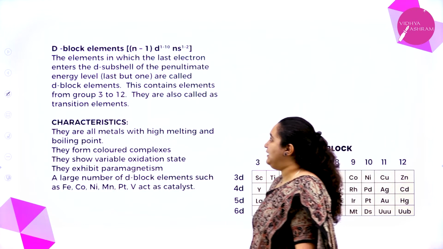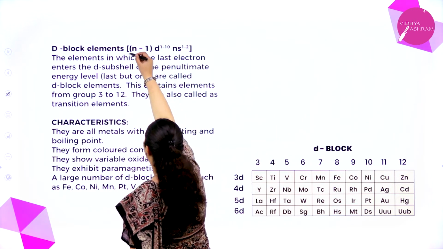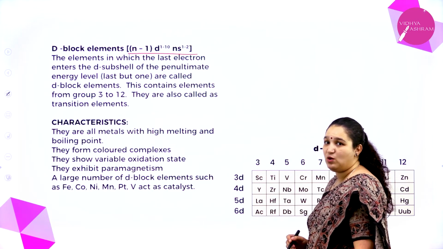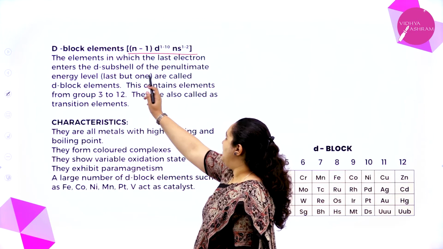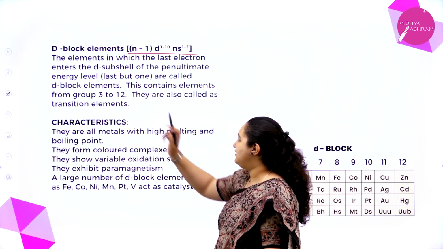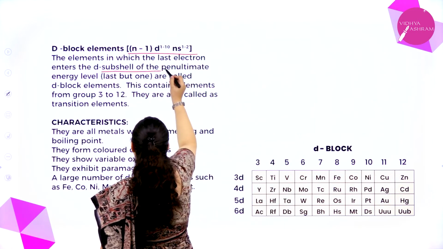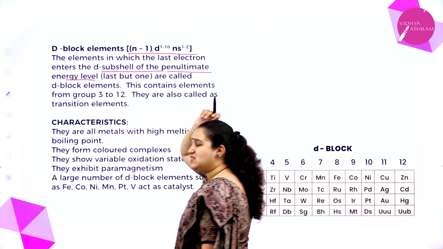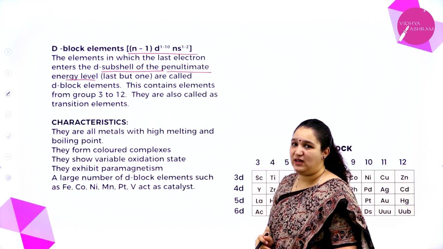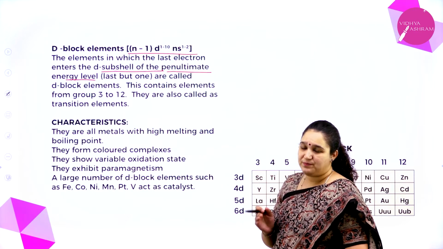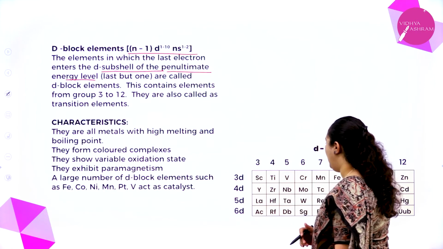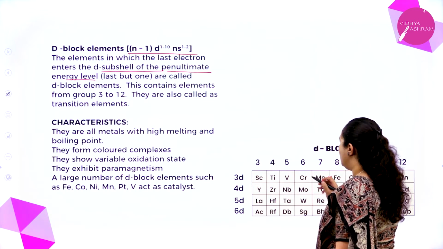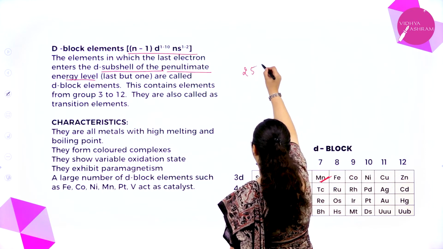Next, we have d block elements. Their electronic configuration is (n-1)d 1 to 10, ns 1 to 2. They are the elements in which the last electron enters the d subshell of the penultimate energy level. What is this penultimate energy level? To understand this, let me take an example: manganese with atomic number 25.